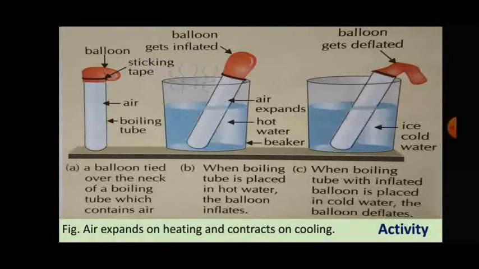You will observe that when boiling tube is placed in the hot water, the balloon inflates because the air present in the boiling tube gets heated, expands, and its volume increases. And when the boiling tube with uninflated balloon is placed in cold water, the balloon deflates because the air present in the boiling tube gets cooled, contracts, and its volume decreases, right? So children, we can conclude that air expands on heating and contracts on cooling.